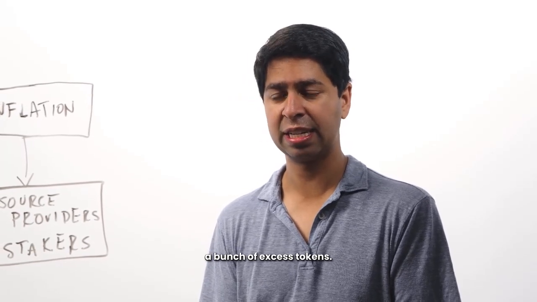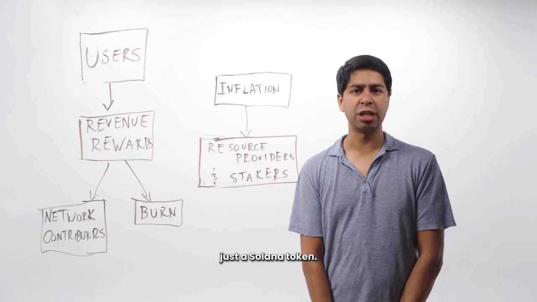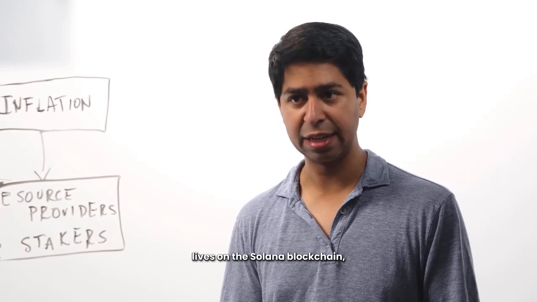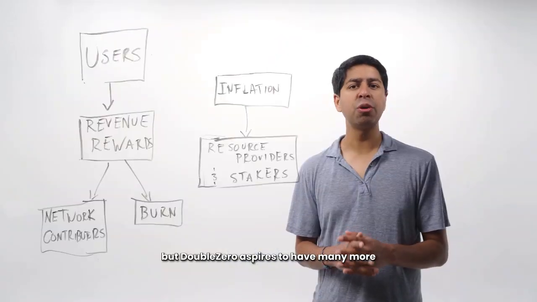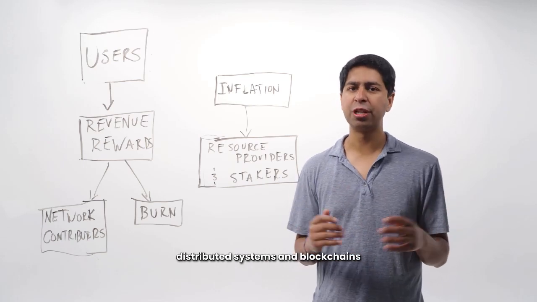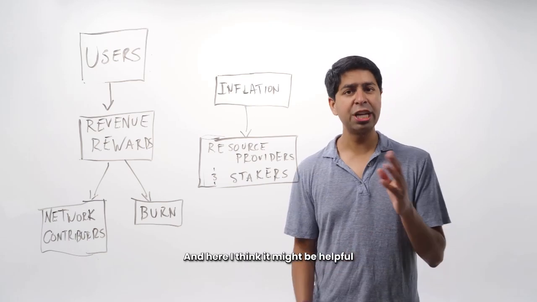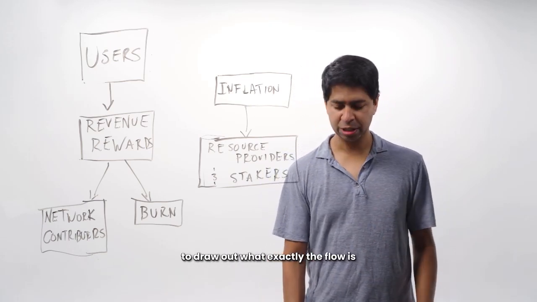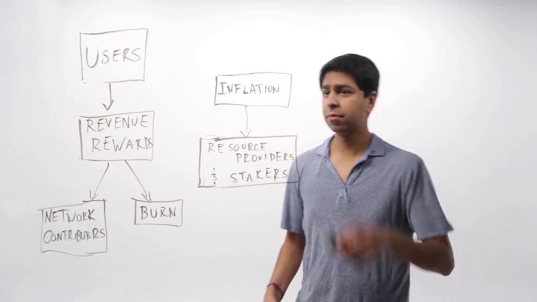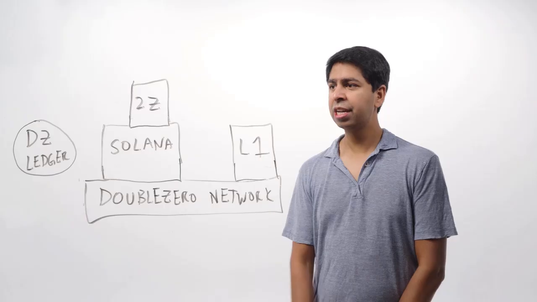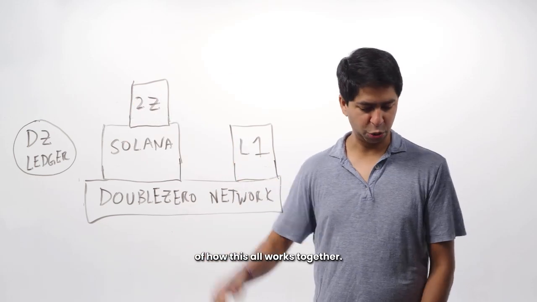And finally, 2Z is not just a Solana token. Sure, 2Z is an SPL token that lives on the Solana blockchain, but DoubleZero aspires to have many more distributed systems and blockchains run atop it, not just Solana. And here I think it might be helpful to draw out what exactly the flow is. Here we have a diagram of how this all works together.